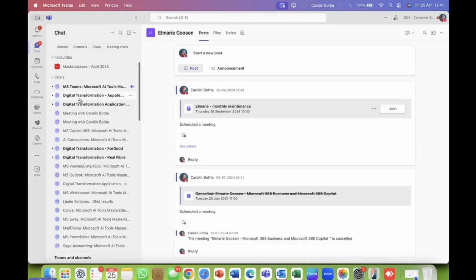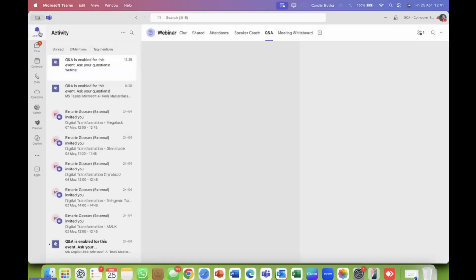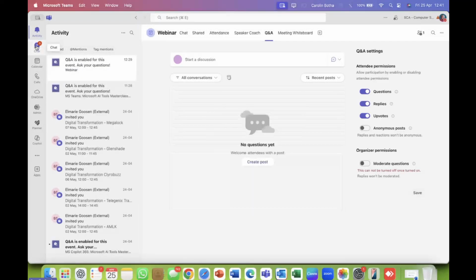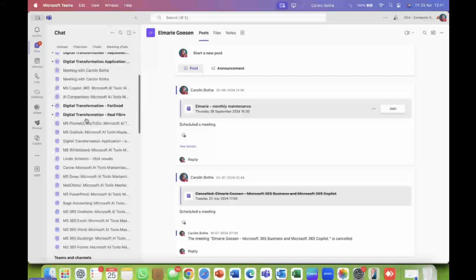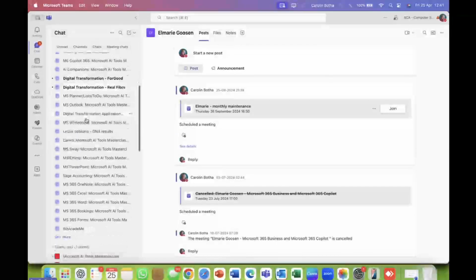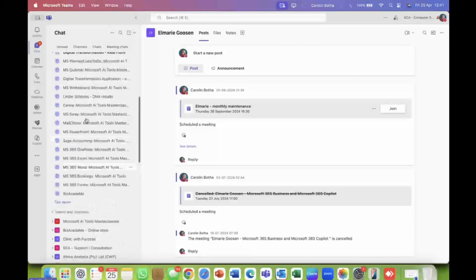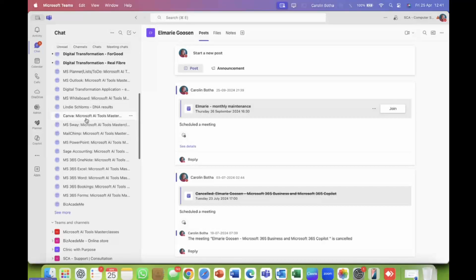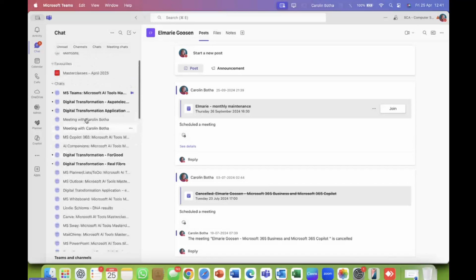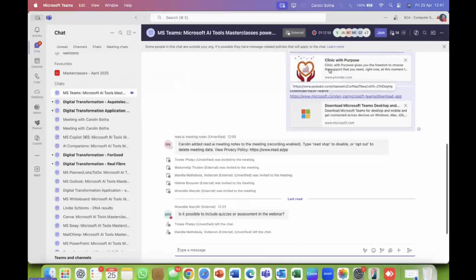Chat tells you, as with activity in a way, what has happened in the business or in this team today, or on all your teams, because I have a lot of teams. I might have too many. The first one that you can see is our teams today. It's in progress, as you can see right on top.